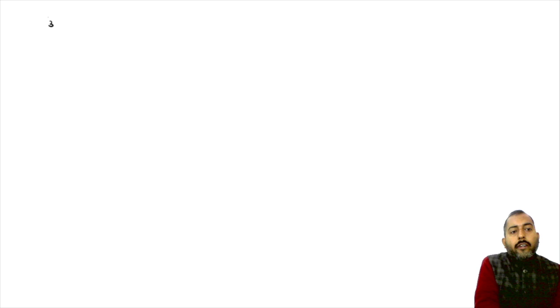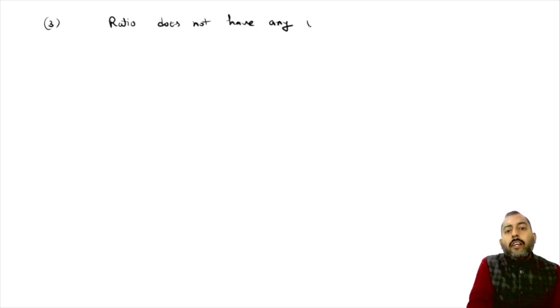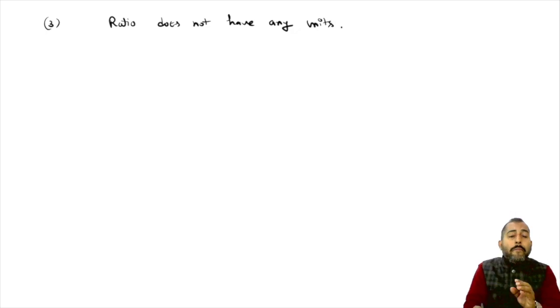Third point. Do remember, ratio does not have any units. Remember, what is ratio? Ratio is actually a comparison of two or more numbers of articles. So in ratio, the units do not matter.